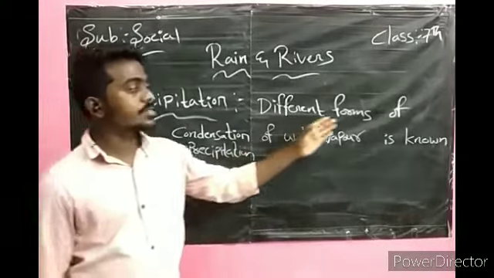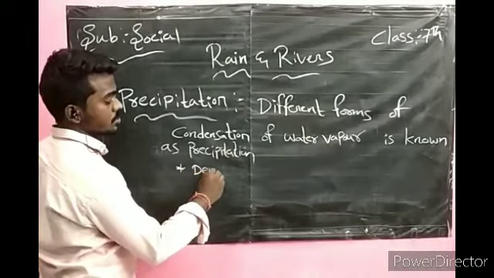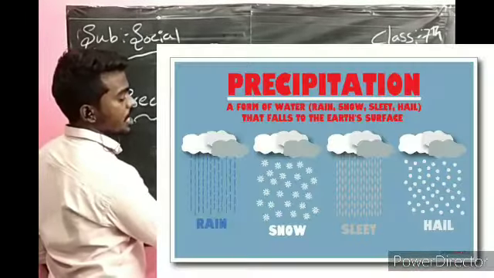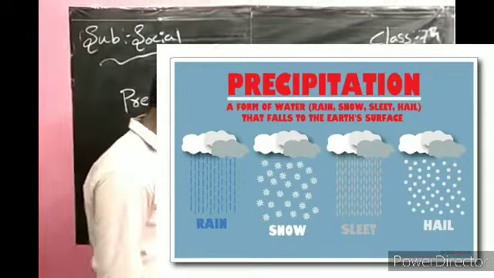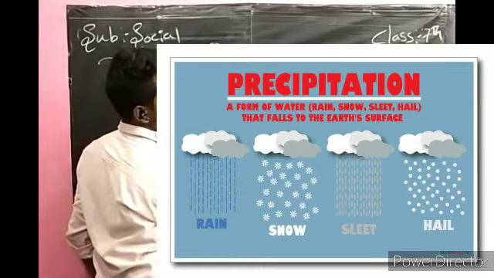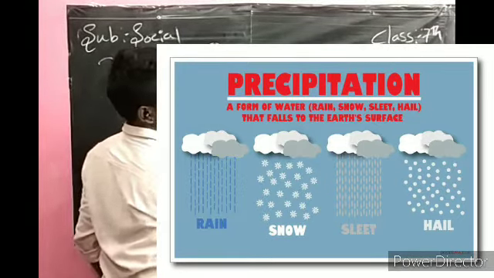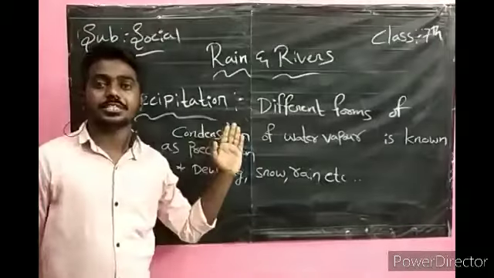We have different forms of precipitation. In some regions we can see dew. In some regions we can see fog. I will show the picture. In some regions we can see snow. In some regions we can see rainfall. This is about precipitation.